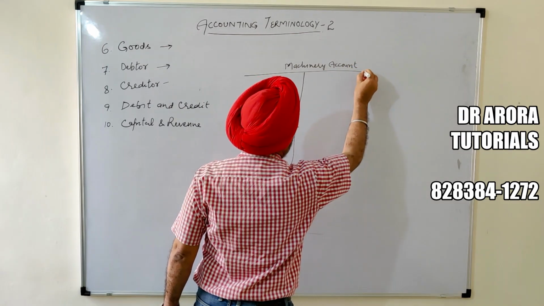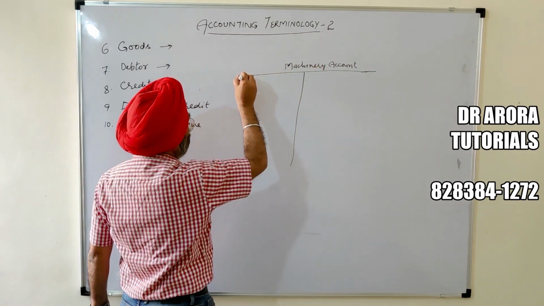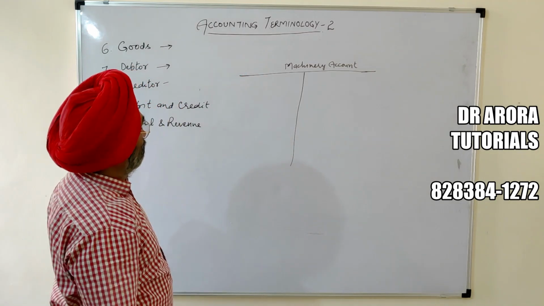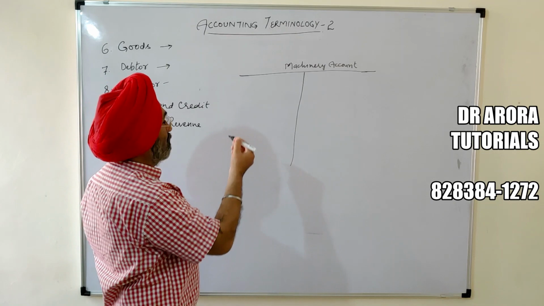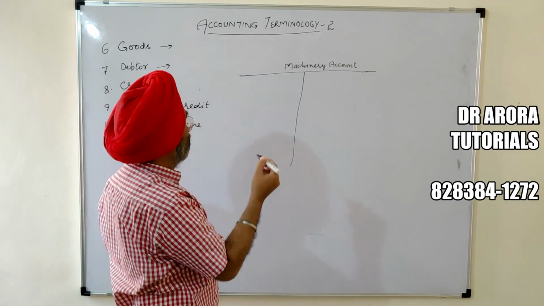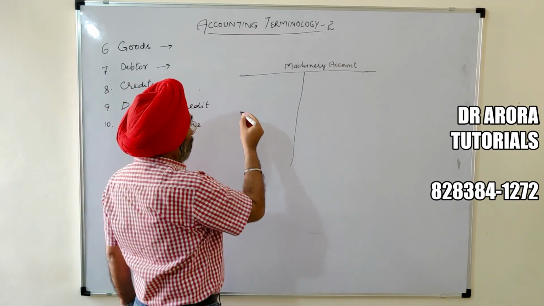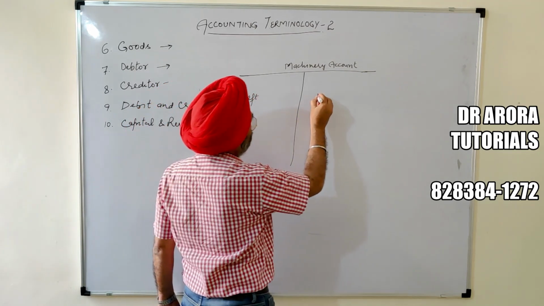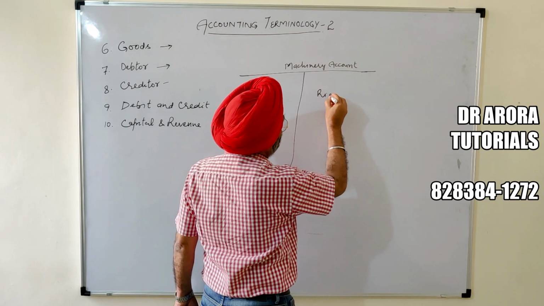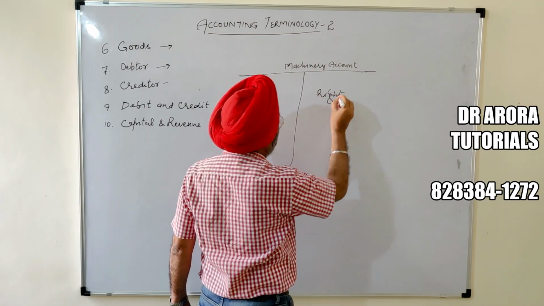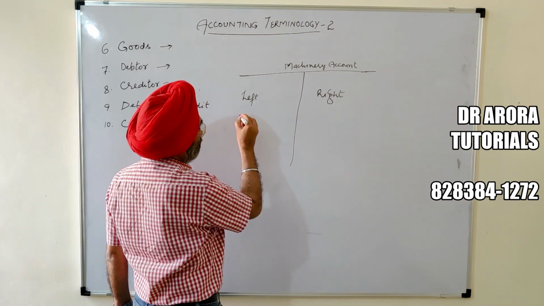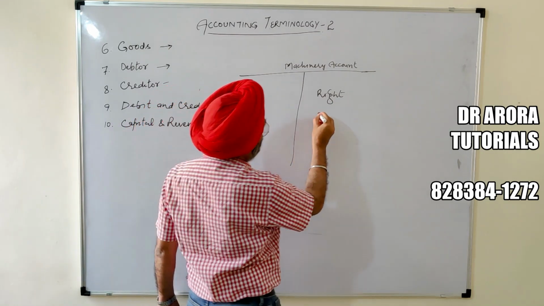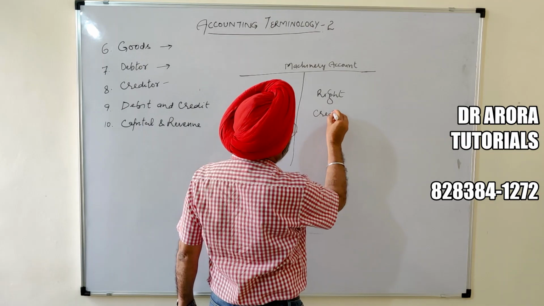It may be account of a property, account of a person, account of expense, real account, personal account, nominal account, whatsoever. Left hand side and right hand side. These are the 2 sides of the account. Left hand side of the account is called debit side, and right hand side of the account is called credit side.